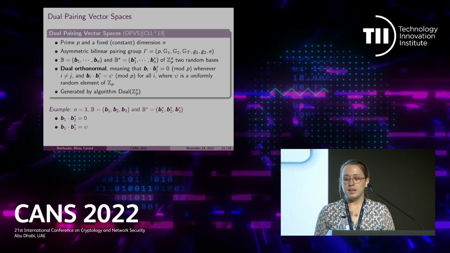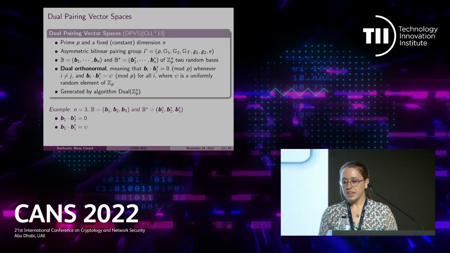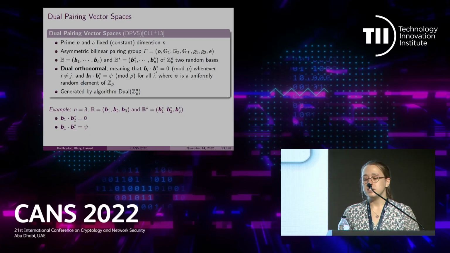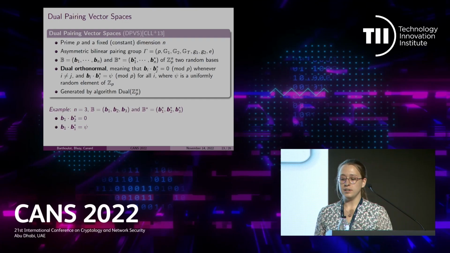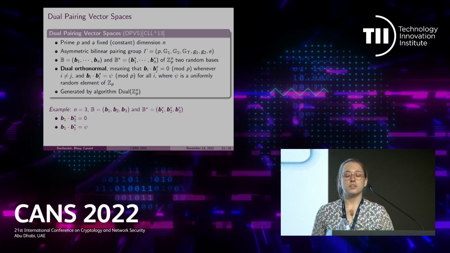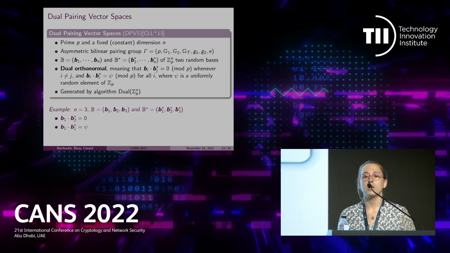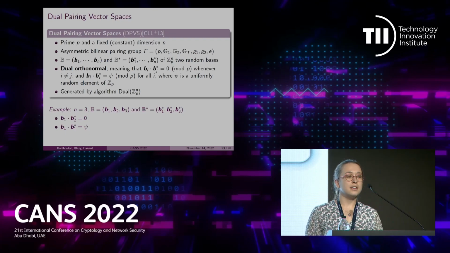Notice that when n is greater than 1, the elements in B and B star are actually vectors. These bases can be generated with an algorithm called Dual, that we will use in the rest of the talk. And for those who are not familiar with dual pairing vector spaces, you have a small example here on how it works with dimension n equal to 3.